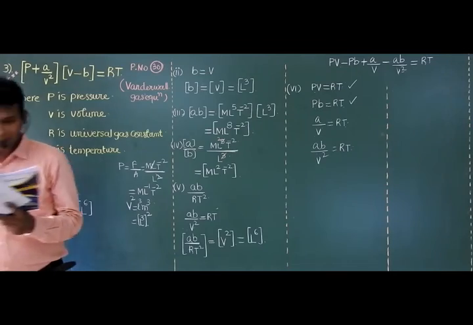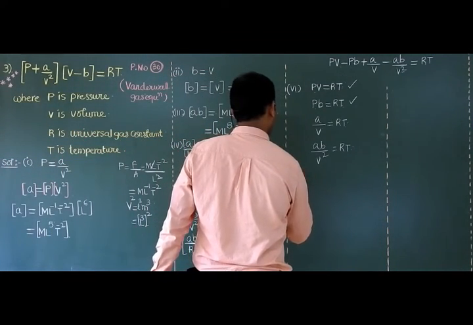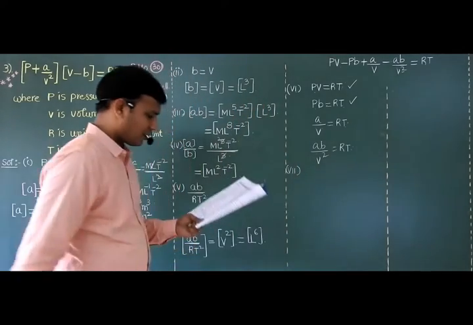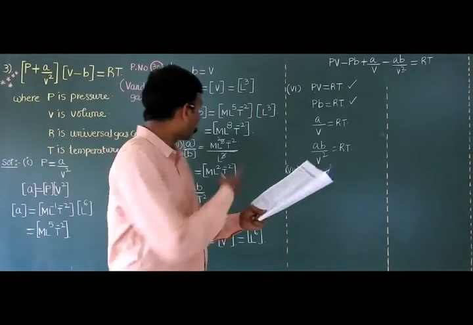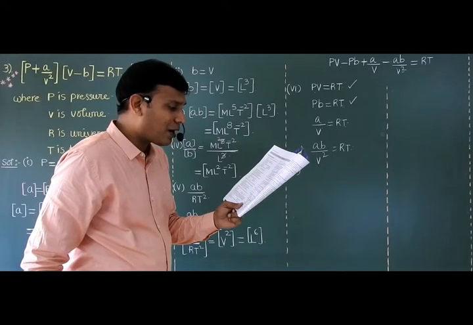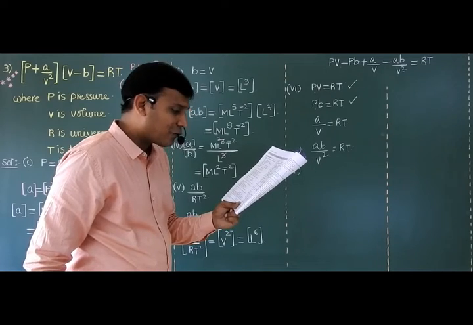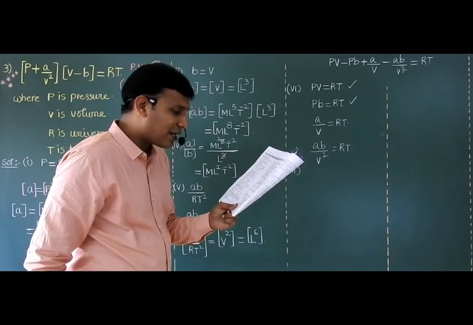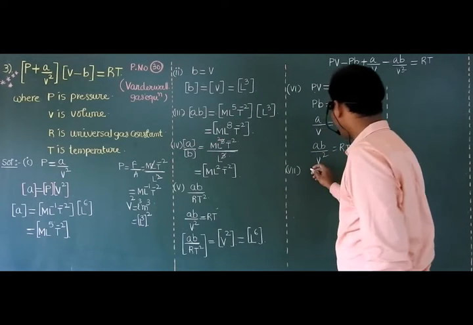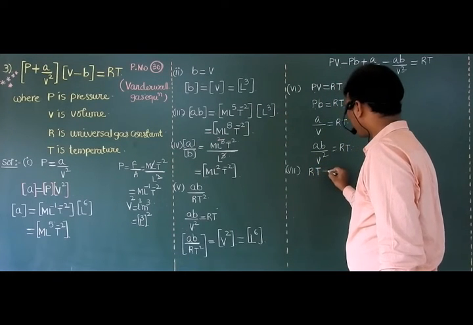Question number 16. Question number 16, sir. In our class, I am writing this as the 7th question. You just observe question number 16. In the above problem, the dimensional formula of RT is the same as that of energy, force, specific heat, latent heat. Sir, dimension of RT is equal to PV.